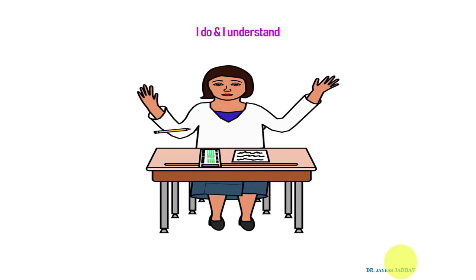That means doing something related to your topic, students' actual participation, is most important in education. So our concept mapping is related to this. I do and I understand. That means here students are activated or involved in the process of learning.